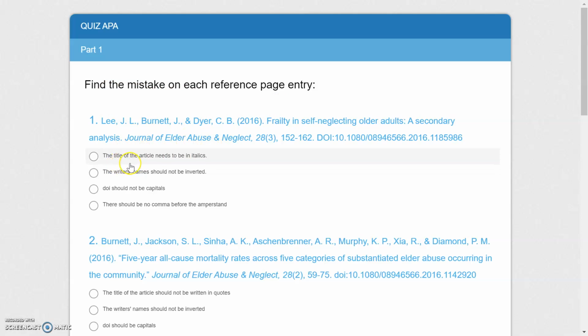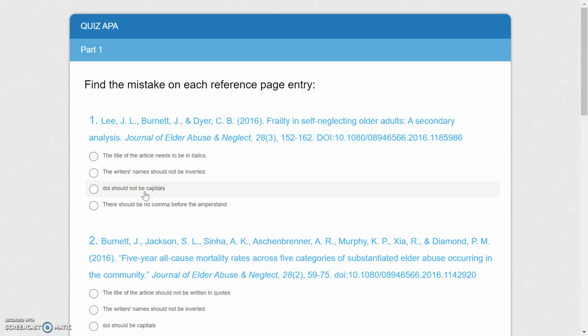Is it the title of the article needs to be in italics? No, we don't write the title of the article in italics. This must be the title of the article because we write the title of the article first before the journal title, and here it is written correctly. The writer's names should not be inverted. No, we invert the writer's names. We first write the surname for each writer, so it is correct.